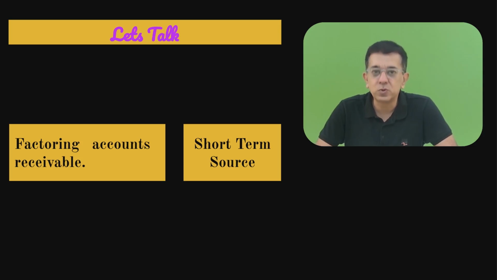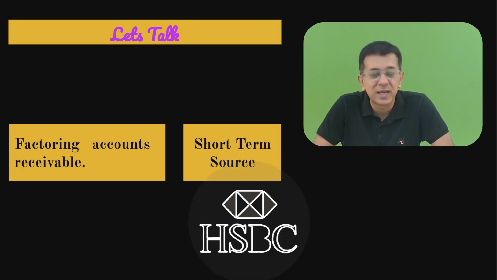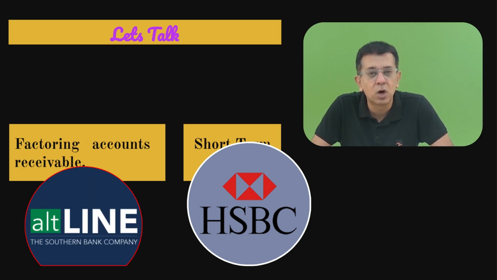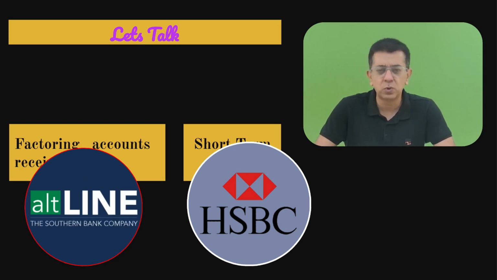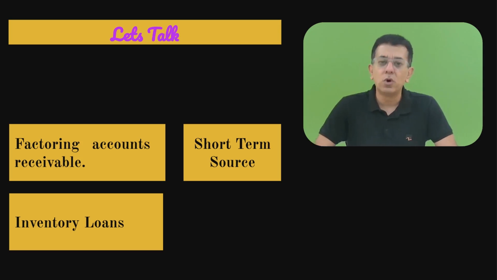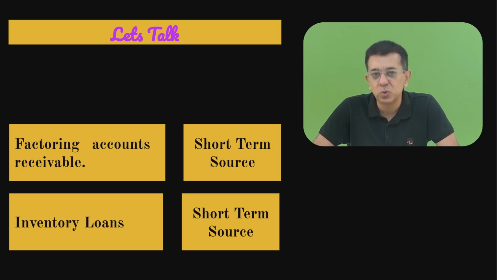In case you want to use it, you can approach banks that have the factoring service. One of the world's biggest ones is HSBC Bank. You can go over there and use their factoring service. There's a company called Altline, very famous in the US. You can go to them, they provide factoring and so on. Next one, inventory loans. You can always try to take loans by keeping your stock as mortgage. These loans are for the purpose of your working capital and of course will be short-term loans only.